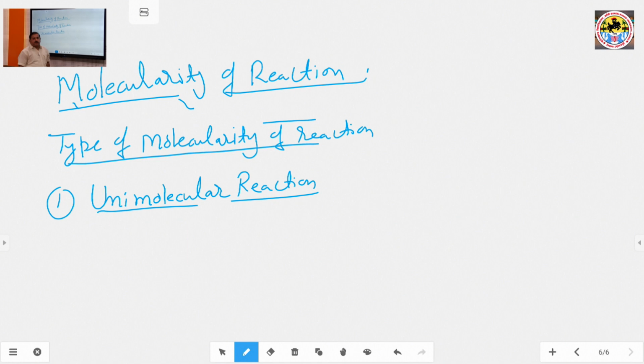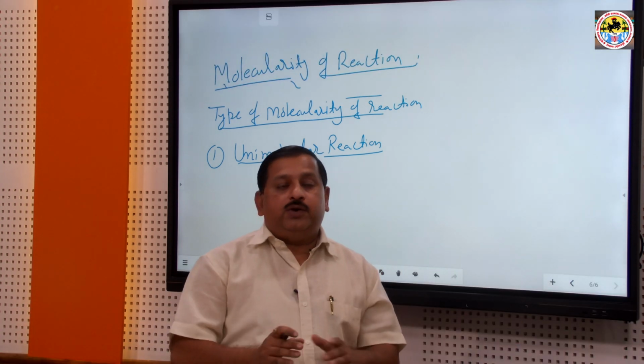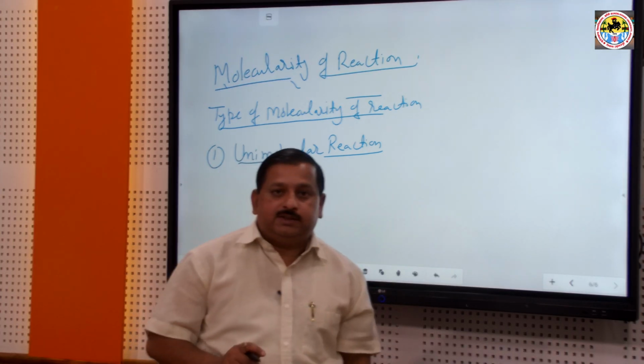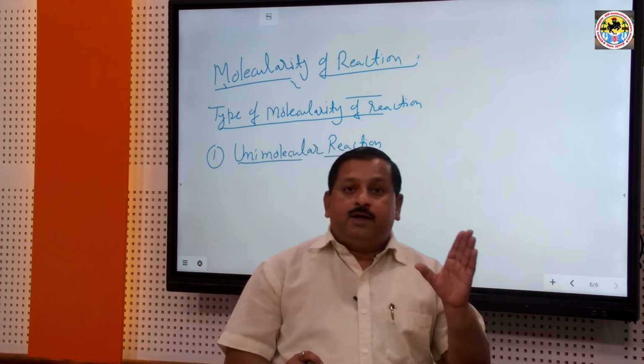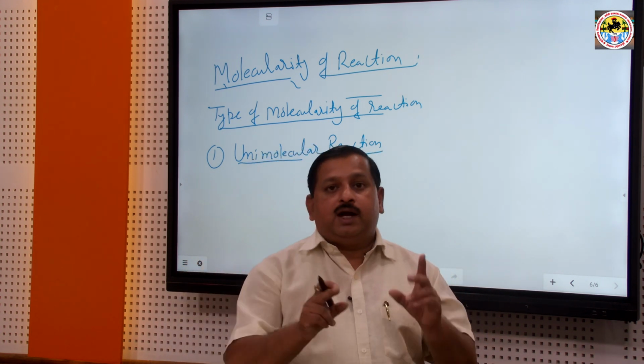Those reactions in which only one reactant molecule takes part in the chemical reaction are known as unimolecular reactions. Only one reactant taking part in a chemical reaction is known as a unimolecular reaction.